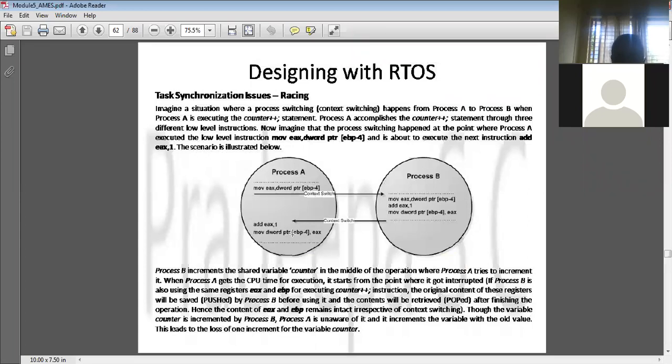Whenever two processes are sharing resources or the same variable value, if process A is incrementing it after a certain time and process B has already incremented it, that value will not become known to process A. It will use the old value. So there the race condition happens, right? This is one of the task synchronization issues that happens in processes.